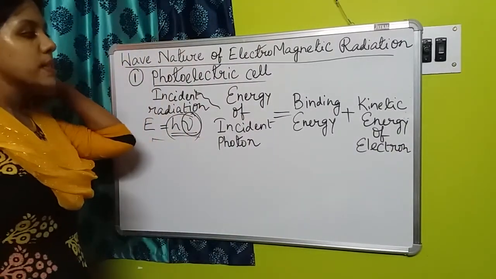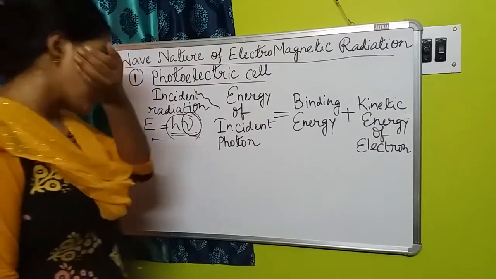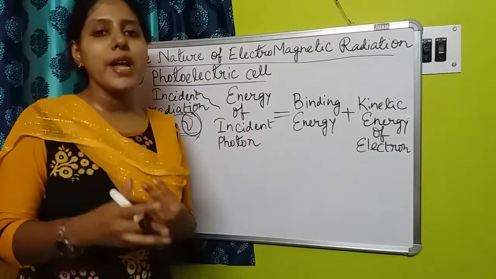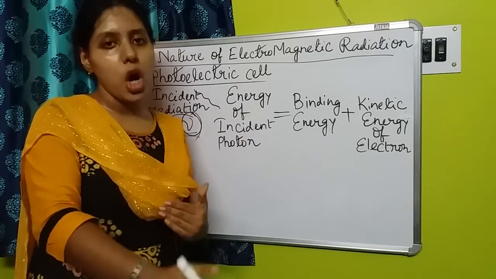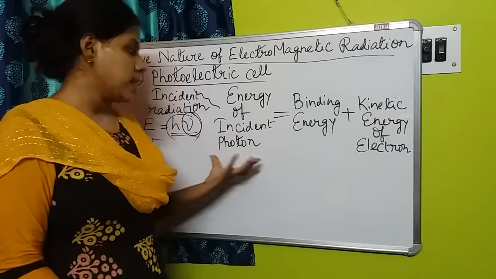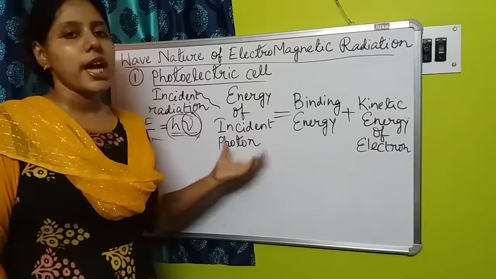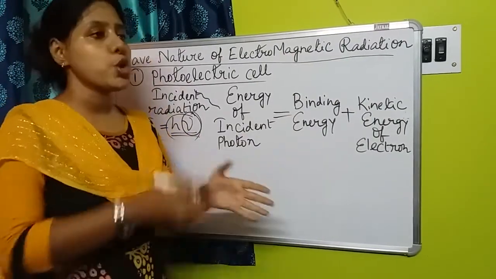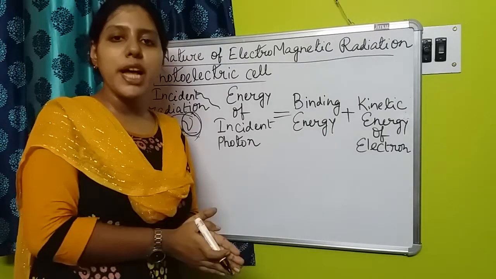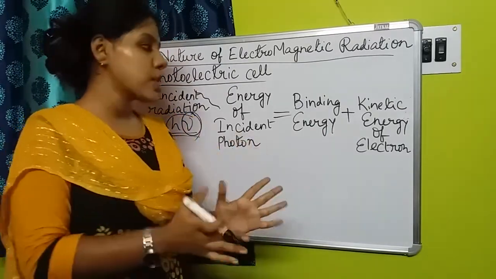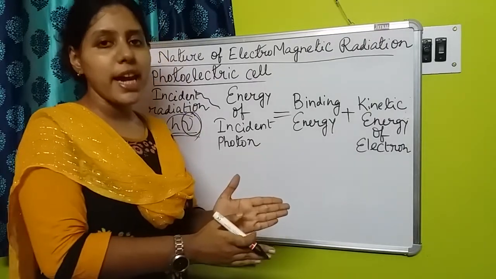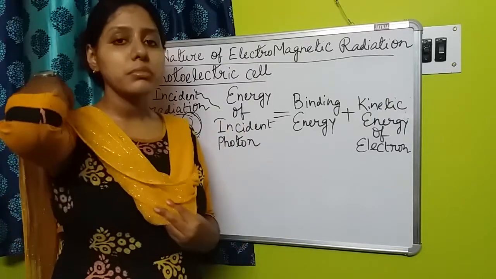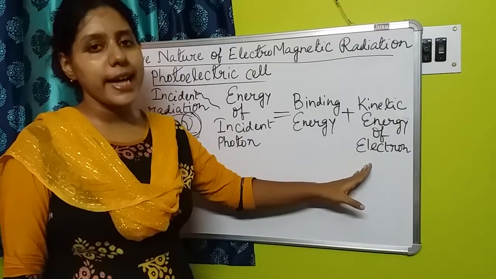This equation was developed by Einstein. So the energy that we supply with the help of the photon, or the radiation, will be used in two ways. The first part will be used to break the bond between the nucleus of the atom and the electron, and secondly it will carry the electron out from the metal surface in the form of kinetic energy.